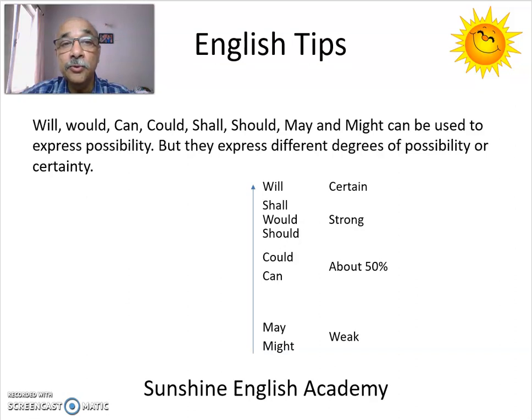And you can use would in the past tense. They would have won the match, meaning that the possibility of winning was strong. When you use will, it shows absolute certainty. If you say they will win the match, means the possibility is like 100%.